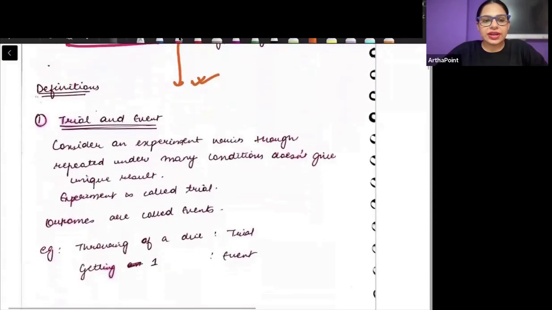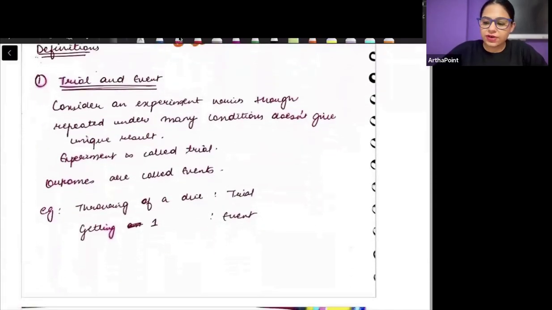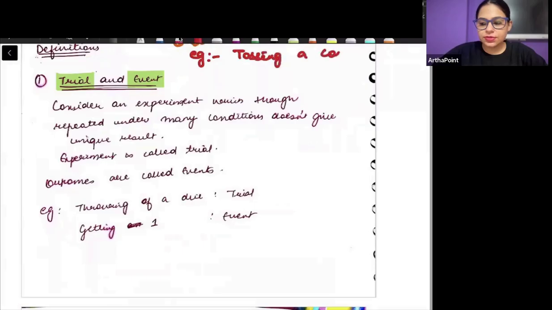Now let us talk about two things. One is called a trial and the other is called an event. A trial is the experiment which you are conducting. Like for example, I am conducting a trial of tossing a coin, right?